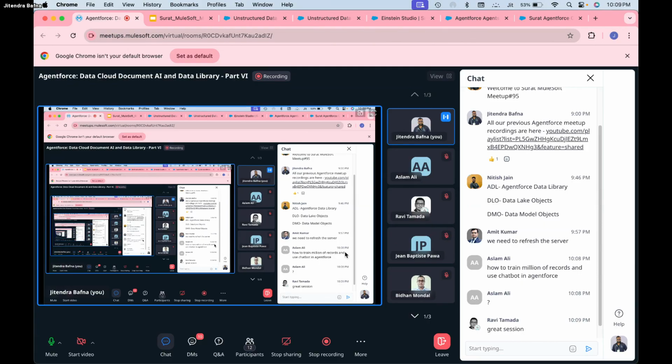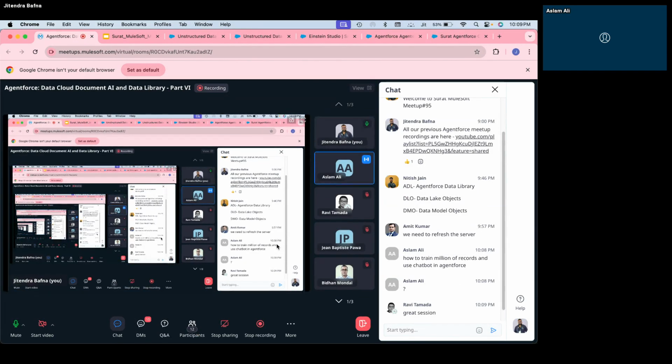Hello, Jitendra. I'm audible. My query is: in Salesforce CRM there are multiple data structures and multiple records, and Data Cloud is internal. In Data Cloud we can set up the data stream, data lake, data retrieval and search indexes.